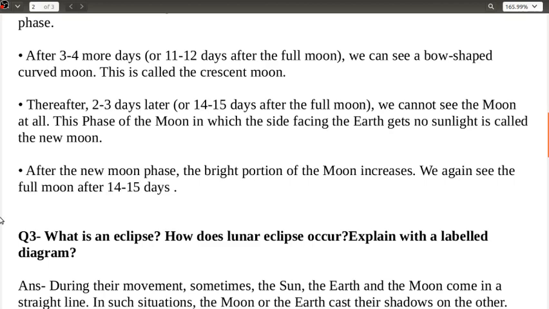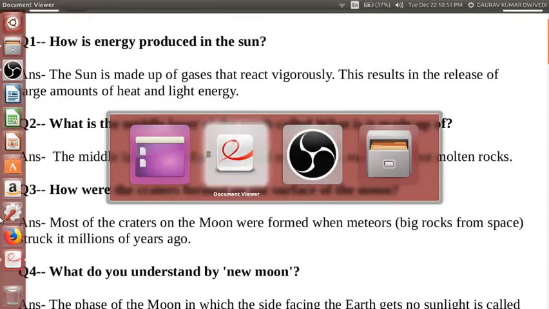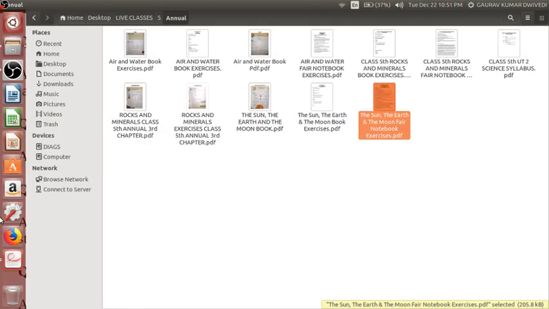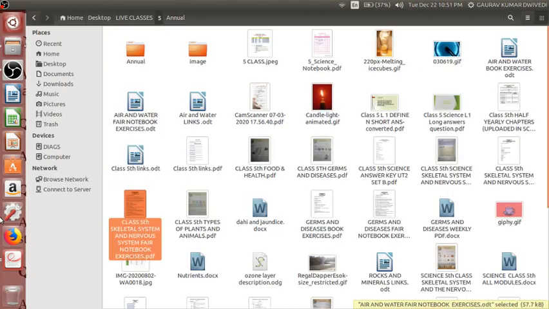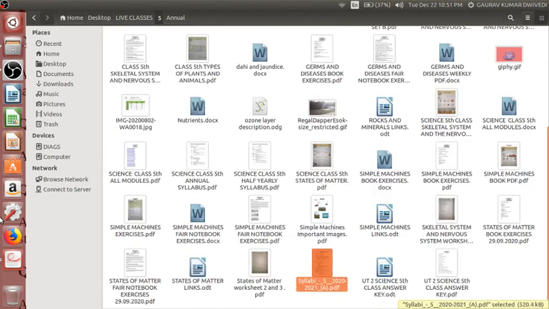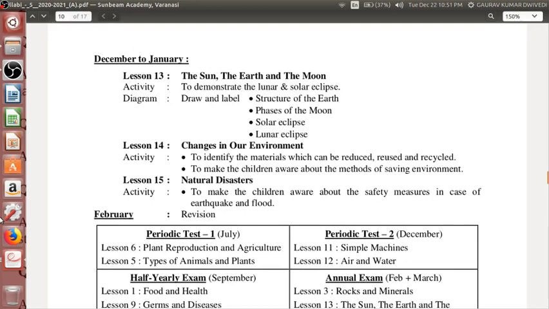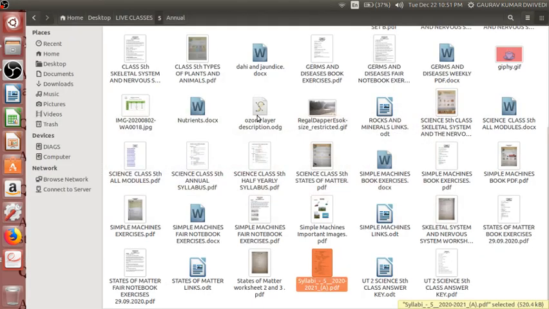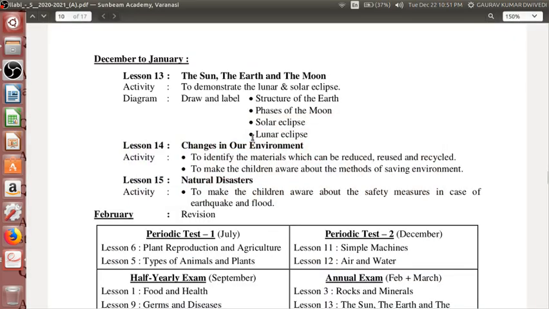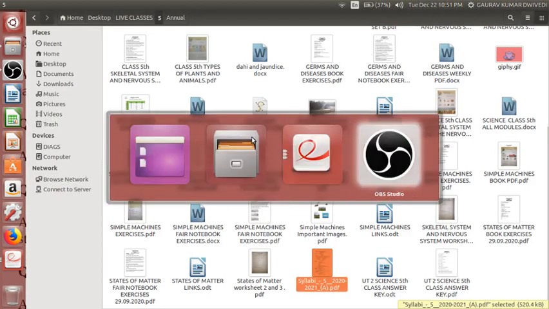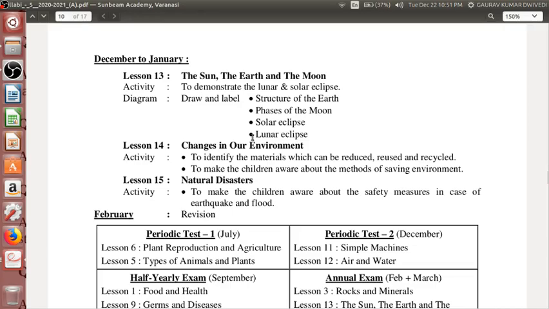Now with this, let me open this one as well. What we have here is the syllabus. We have to draw the diagrams: the structure of the earth and the phases of the moon. Okay, structure of the earth is what we are talking about.